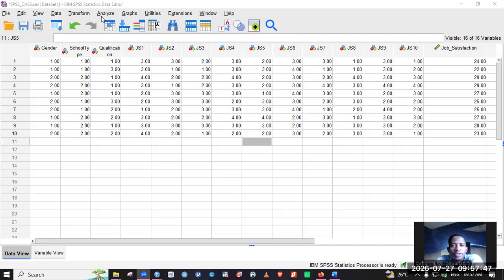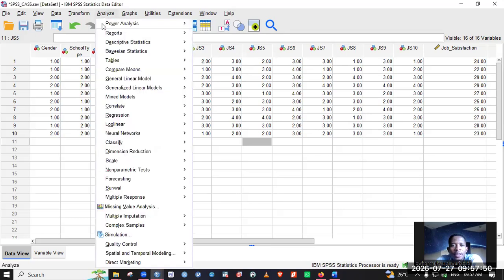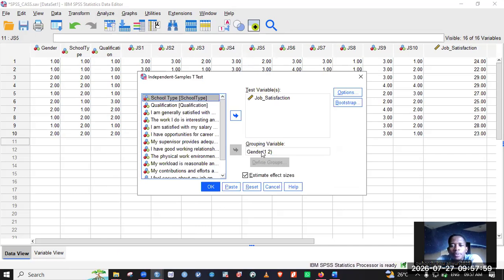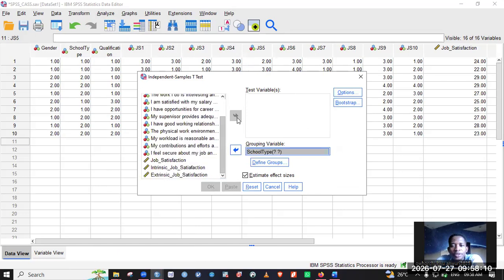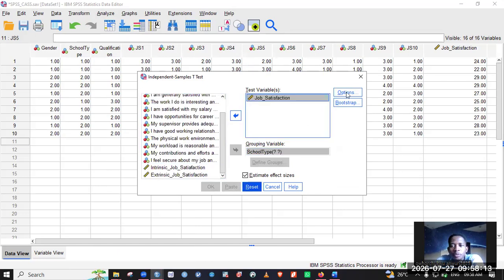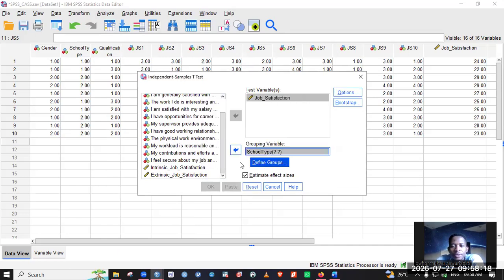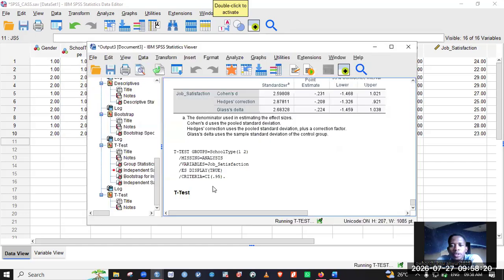So for independent sample t-test, just to do a quick recap, we come here, compare means. So you always use it when the independent variable is of 2 levels. So we go to here. Before we used gender, but this time around, let's use school type. So we have just 2 levels. So we're going to reset that. We move this here, and then we move our overall job satisfaction into this box. And then we go here. So we have to define this, continue, and then click on OK.